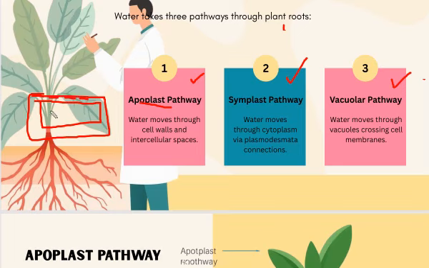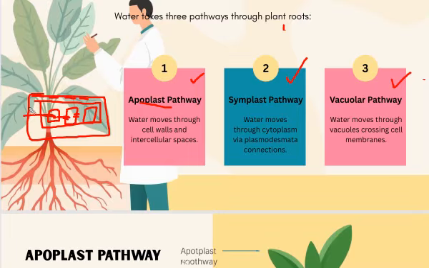In the symplast pathway, in the cell, the cytoplasm is present. In every cell, the solution is called the cytoplasm. So the water moves through the cytoplasm and through plasmodesmata. Plasmodesmata are basically small pores, here at the ending of each cell. So water moves through the plasmodesmata connection.